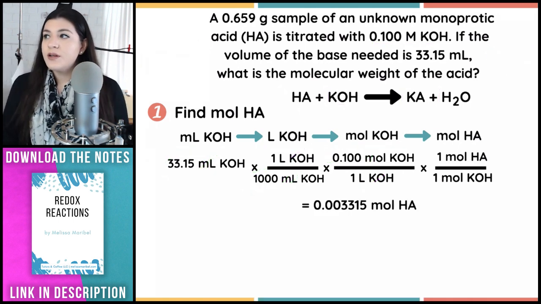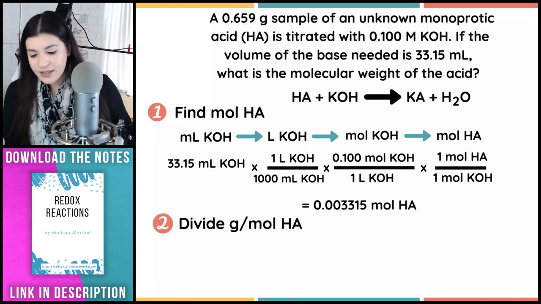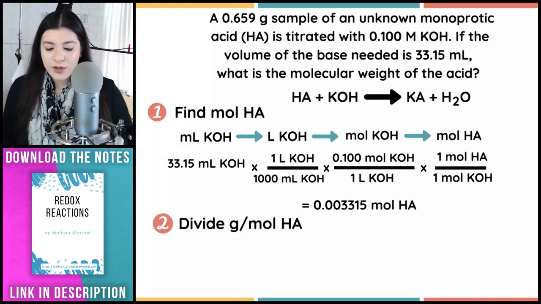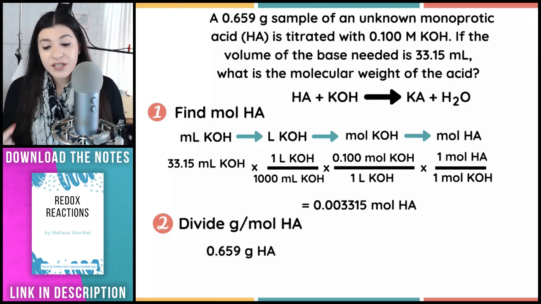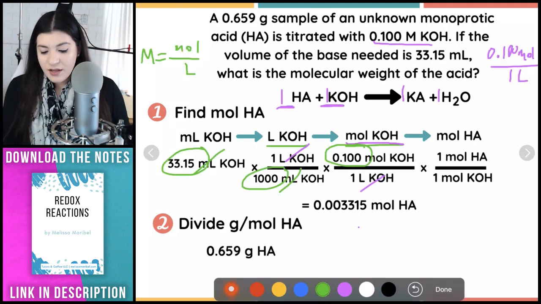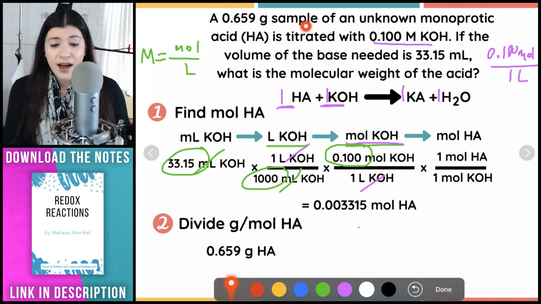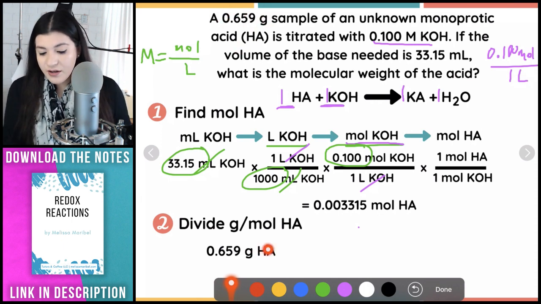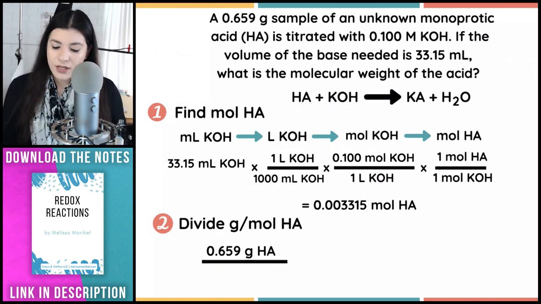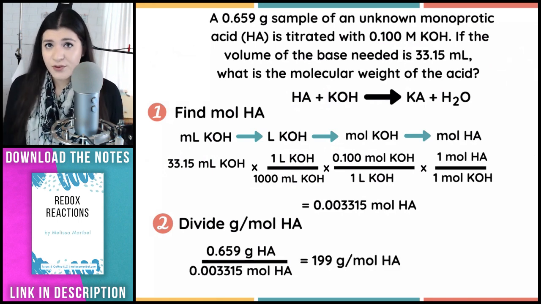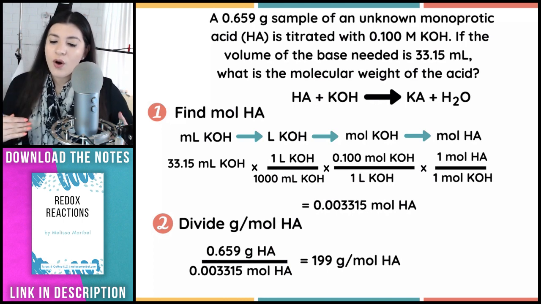So next we want to actually divide the given grams that we were initially given by the moles that we just found. So initially we were given in the question the amount of grams of that acid, right? So that's what I'm going to have here. That's what I'm taking away from this question. Then I'm going to divide by the moles that I just found, and that would give me 199 grams, and we're done. That would be our molecular weight of the acid. So that's something that I definitely know.